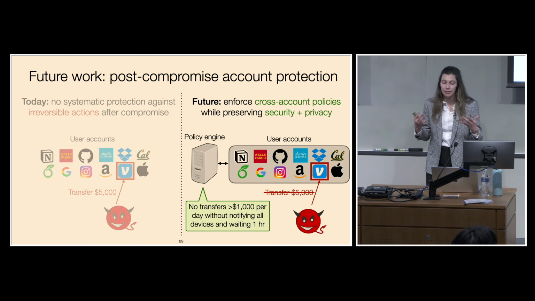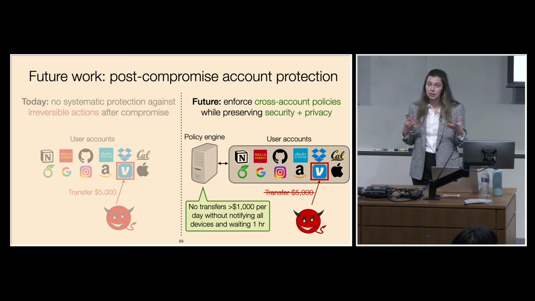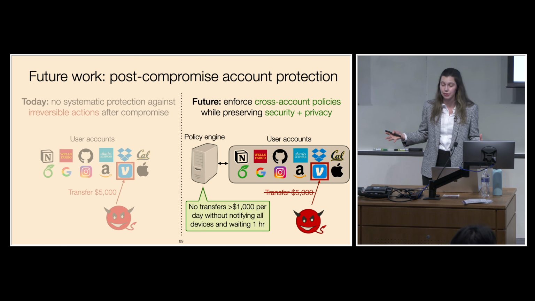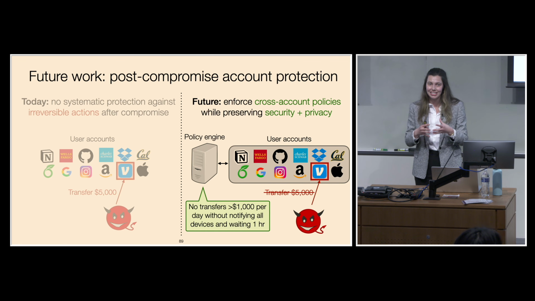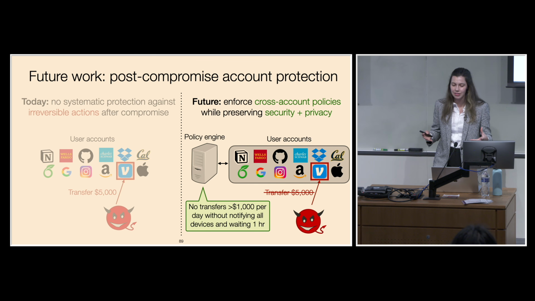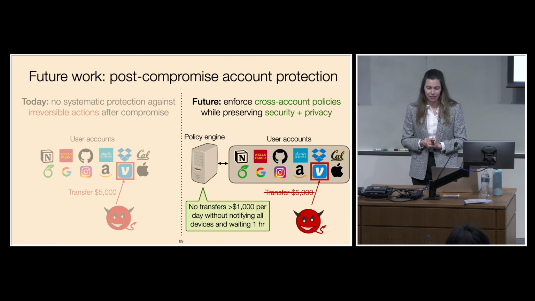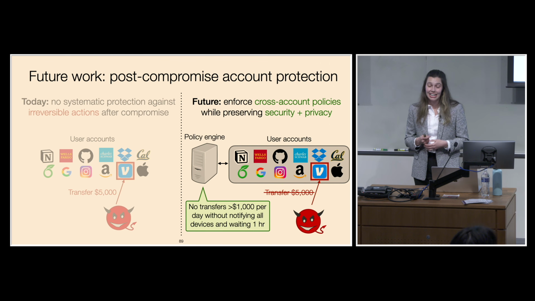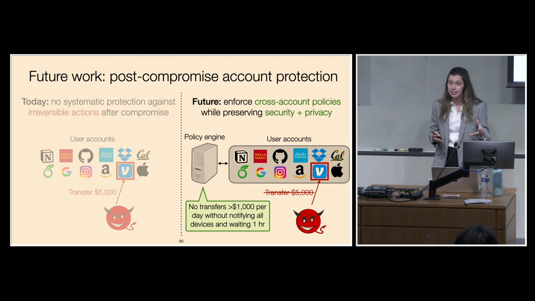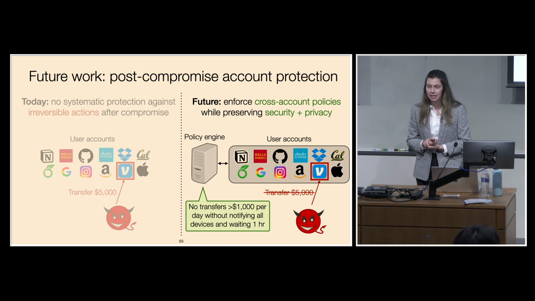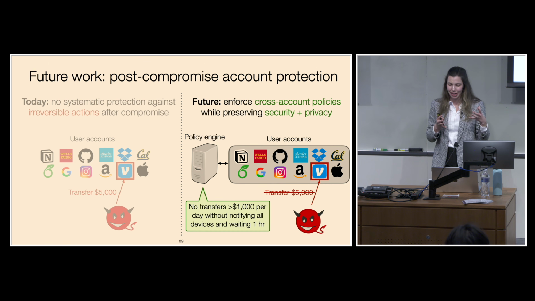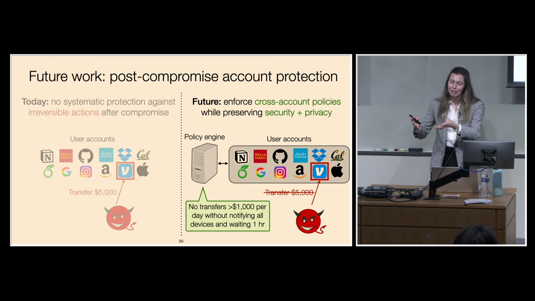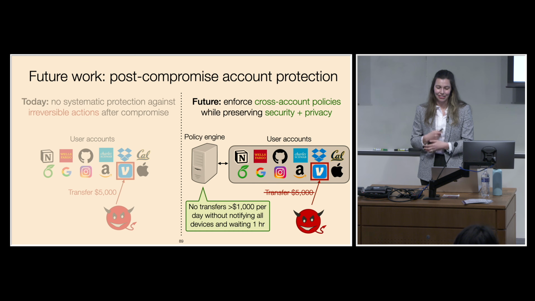So I'd like to think about how we can enforce cross-account policies while preserving security and privacy. So imagine we have some policy engine that's going to seamlessly integrate with many users' accounts. And this policy engine could enforce policies that are either chosen by users or reasonable defaults. And so they could enforce things like no transfers over $1,000 per day without notifying all devices and waiting 1 hour. And the challenge here is allowing the policy engine to enforce these types of policies while still providing strong security and privacy. So the policy engine shouldn't be learning information about a user's private web activity. For example, it should be able to enforce this policy on my Venmo account, but without actually seeing all of my Venmo activity and learning lots of private information.